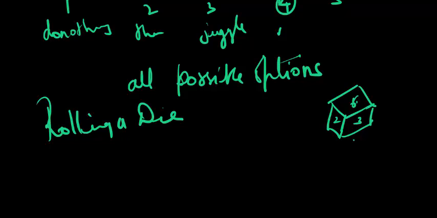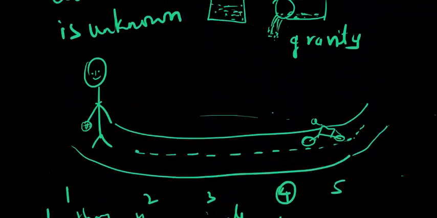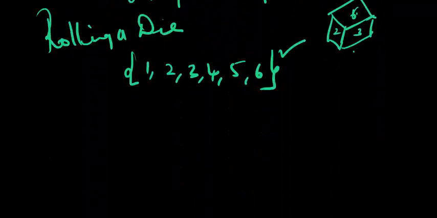So what are the possible options I have? 1, 2, 3, 4, 5, and 6. Those are the possible options, isn't it? But do I know what happens when I throw a particular die? I do not. But do I know all the possible options? Yes, I do. So this is a random experiment for me. Getting it? So that's the difference between a deterministic experiment and a random experiment. Very nice explanation. Now, let's move on.